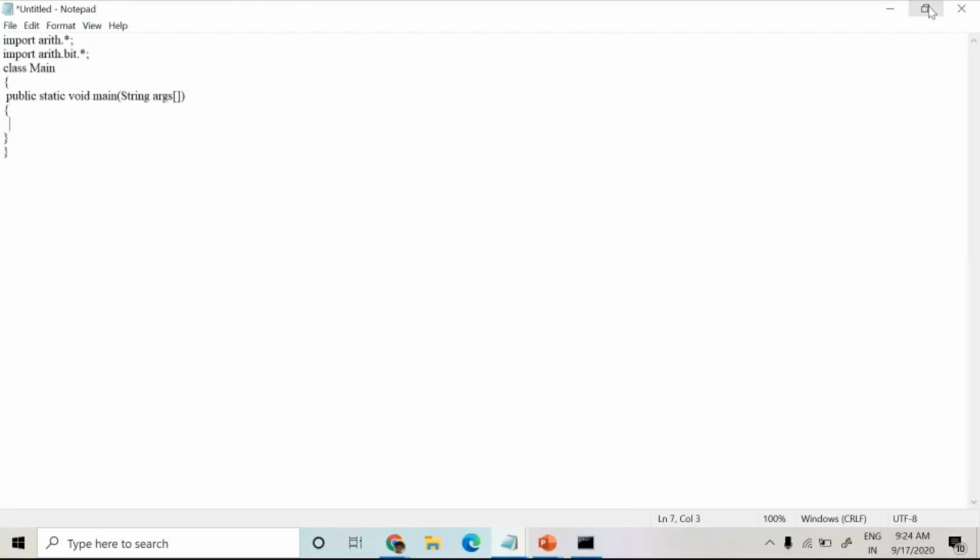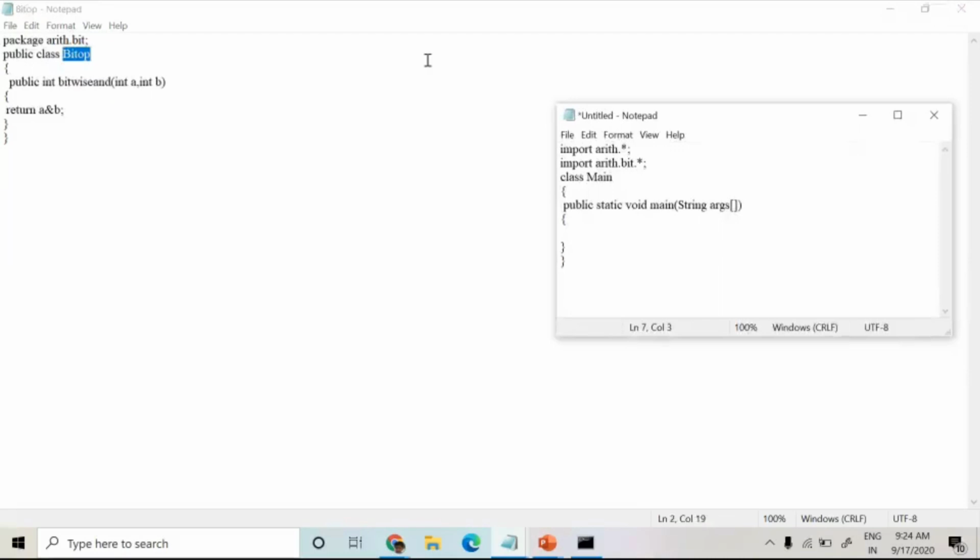Now the two class names: one class name is BitOp, equal to new. Here a different class file name, so I no need to mention the package dot. I have two different class names, one is BitOp, another one is Add.